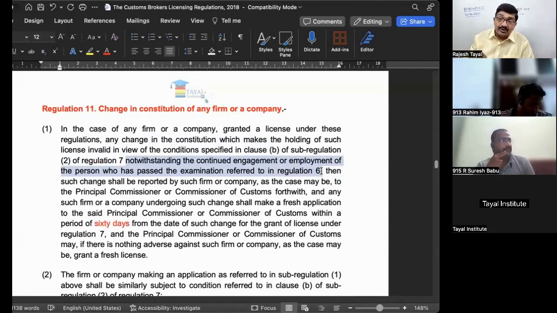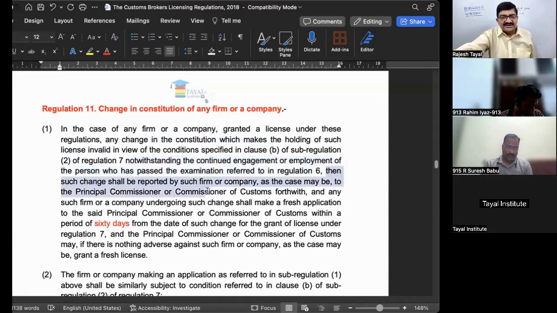But the firm cannot use the license of two persons at the same time. Company cannot use license of two persons at the same time. So actually, what we are talking about is, if the person whose license was being used by the firm or the company has left, whatever be the reason, then what happens? Then such changes shall be reported by the firm or company, as the case may be, to the PCC or CC forthwith. Now, what is the time limit given here for the intimation of the change?